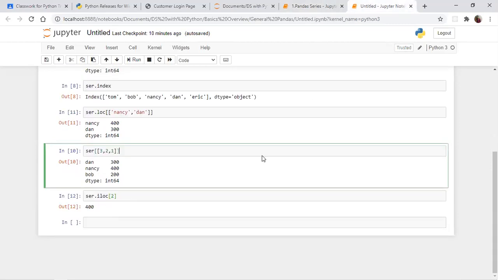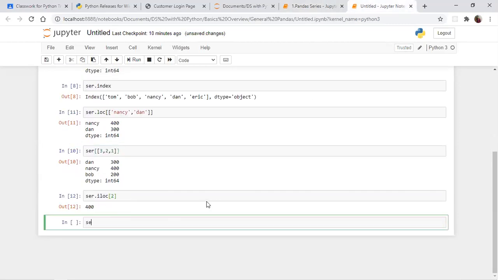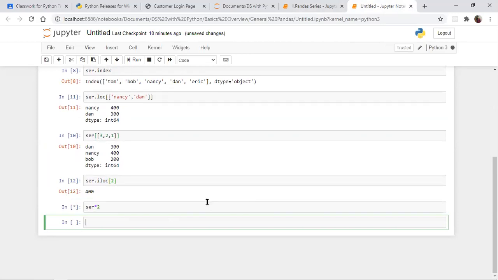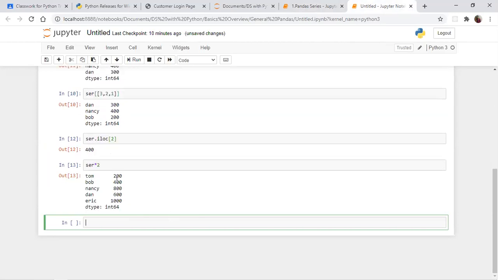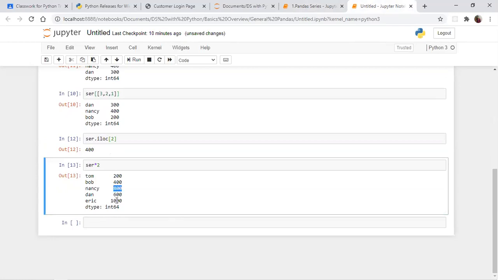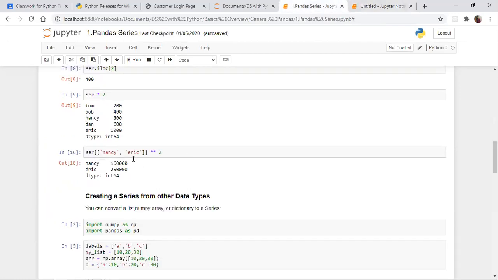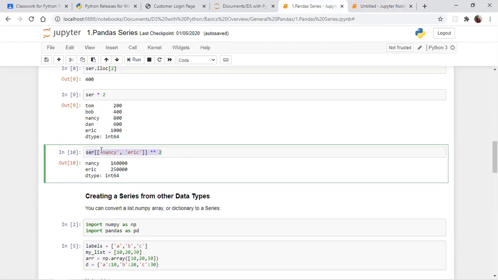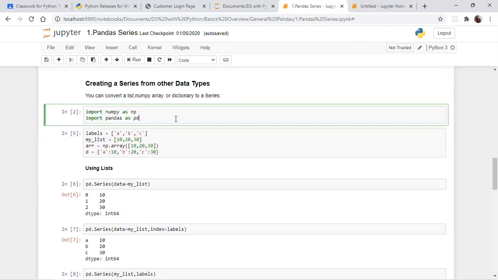Okay. Now we can apply something like this as well. Each and every value which is available here will be multiplied by 2. You can do something like this as well. You can apply exponential or multiplication, division, whatever you can do. Now let's go with one more thing. I'm just copying this.